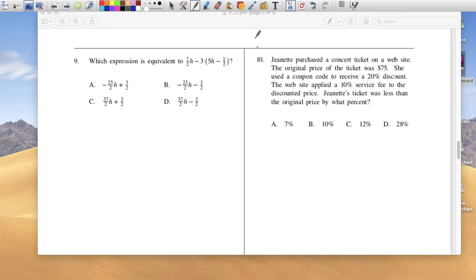Jeannie purchased a concert ticket on the website. The original price of the ticket was $75. She used a coupon to receive a 20% discount. And then the website applied a 10% service fee to the discounted price. Jeannie's ticket was less than the original price by what percent?